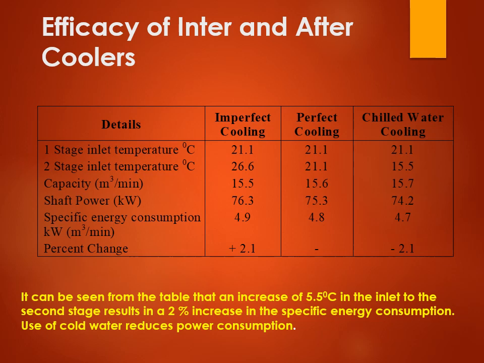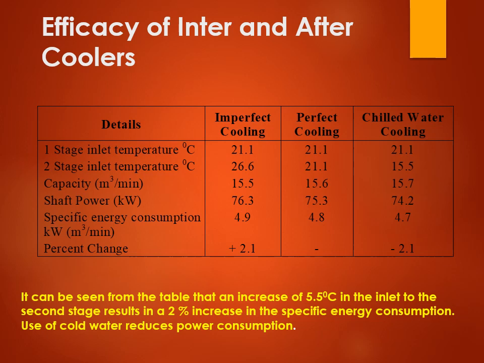You will have a lower temperature at the second stage inlet, and with that the specific energy consumption will also reduce. This means the efficiency of the compressor will increase and the percentage change will be minus 2.1. That is, you will have better compressor efficiency if you go with chilled water cooling. If chilled water cooling is not available, at least you should go for perfect cooling.